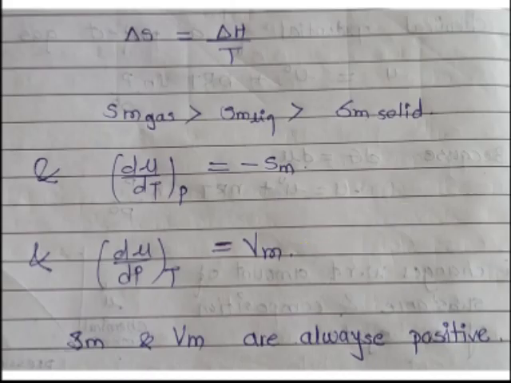Now, Sm and Vm are always positive. Obviously, volume will be positive and the entropy of the system is always increasing. That's why it is positive.